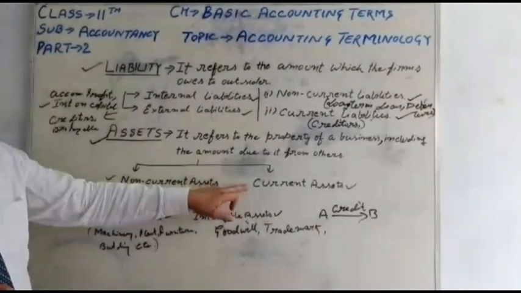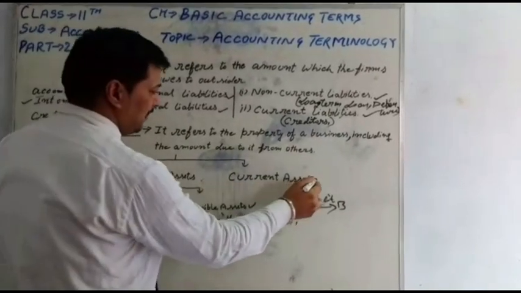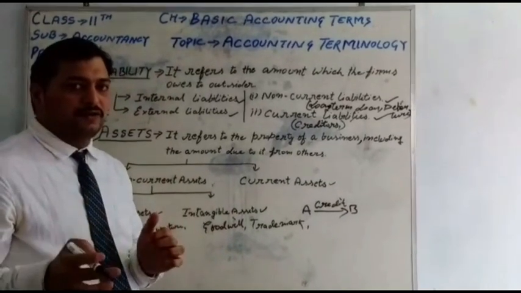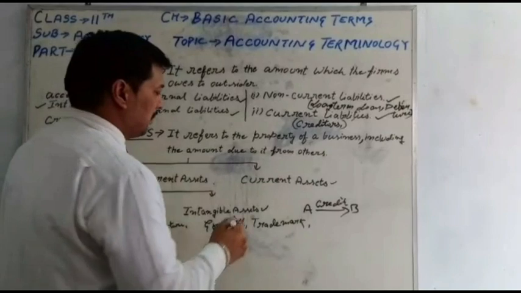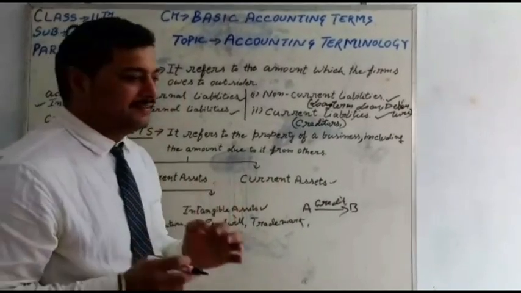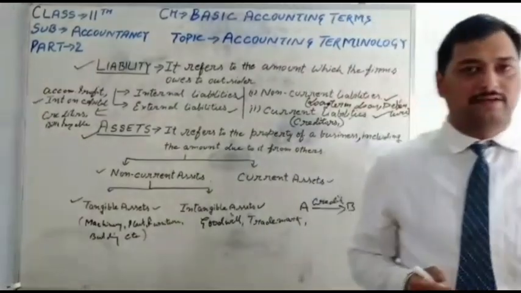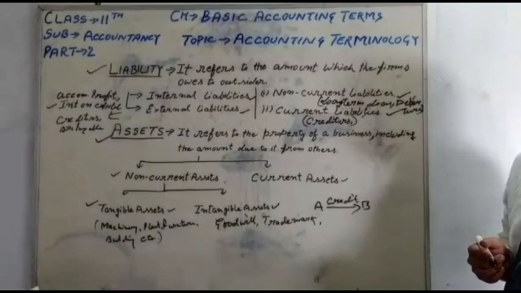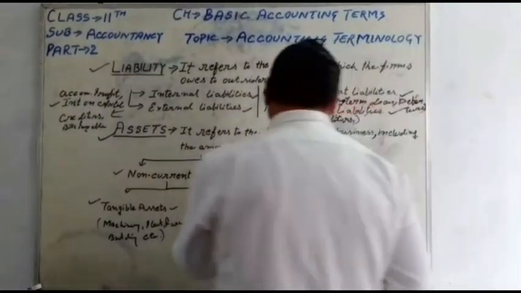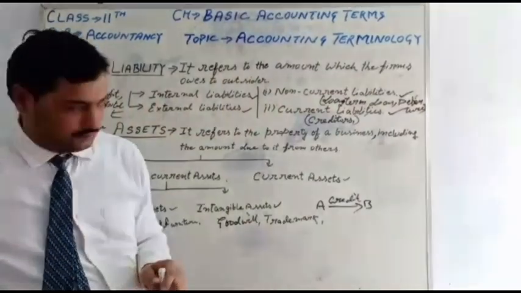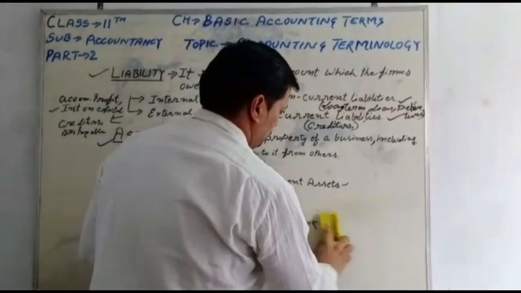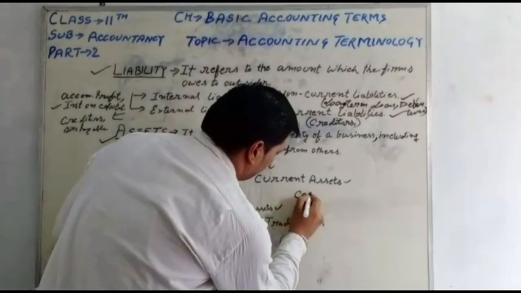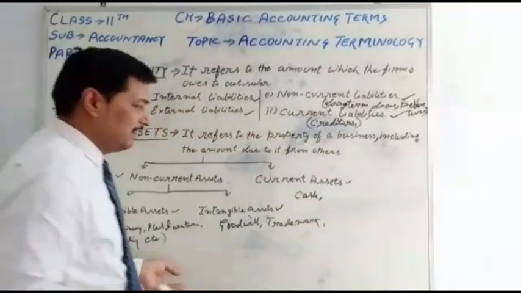Next are current assets. Those assets are cash or are converted into cash within up to 1 year. I think my point is clear. Those assets are already cash, or those assets are converted into cash within 1 year. So examples of current assets: cash. Cash is already cash.